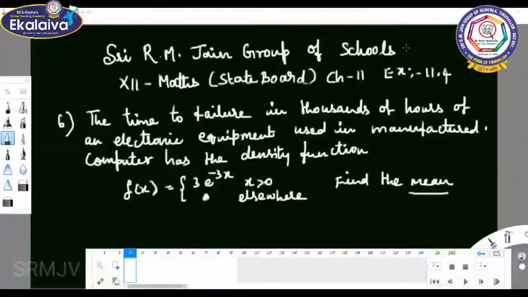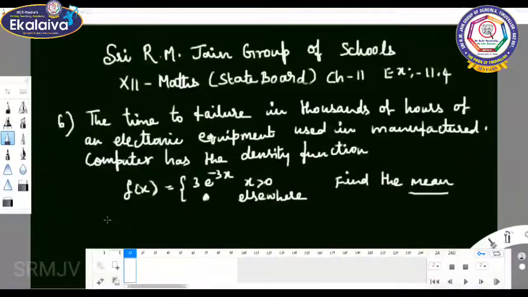This is 12th standard Maths, State Board, chapter 11, exercise 11.4, sixth sum. The time of failure in thousands of hours of an electronic equipment used in manufactured computers has the density function f of x equal to 3 e power minus 3x where x is greater than 0, and 0 elsewhere. Find the expected life of this electronic equipment. That is, you should find out the mean.